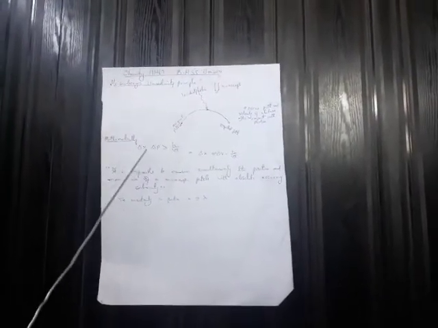Now if we look at this expression, we see the product of the two, the uncertainty in position and the uncertainty in the momentum, is greater than or equal to h by 4 pi. If the uncertainty in position, delta x, is small, that means the certainty in position will be large.